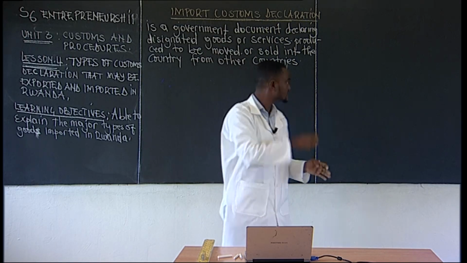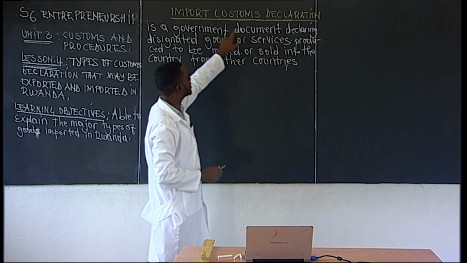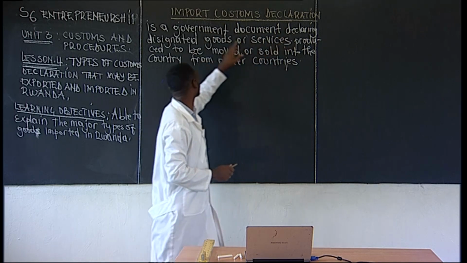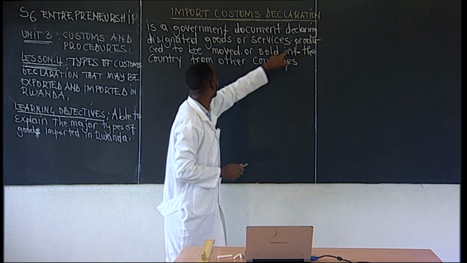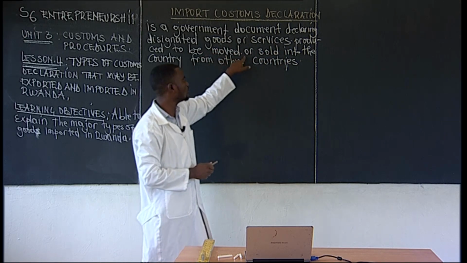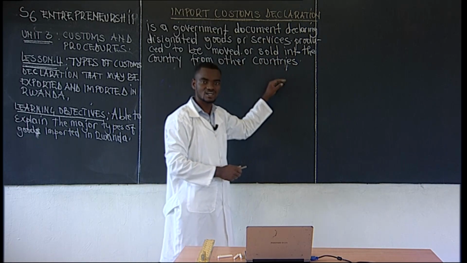What does this mean? This import customs declaration should be a government document declaring designated goods or services produced to be moved or sold into the country from other countries.